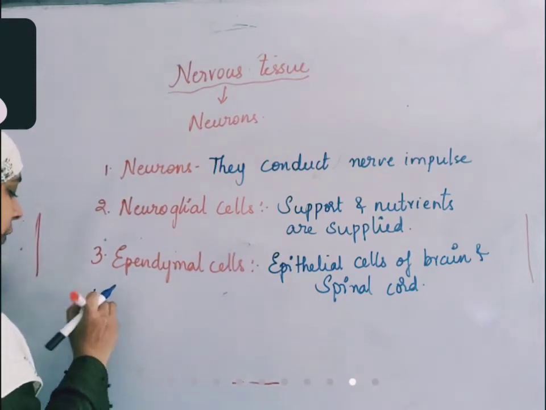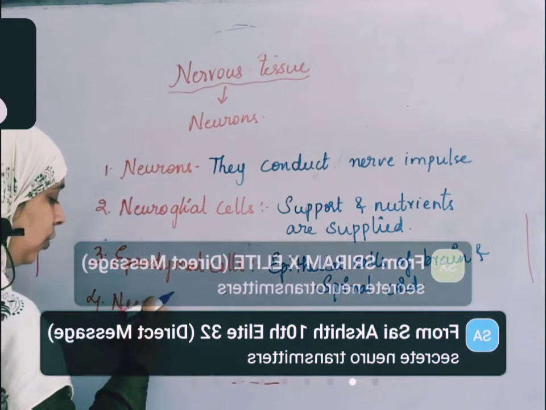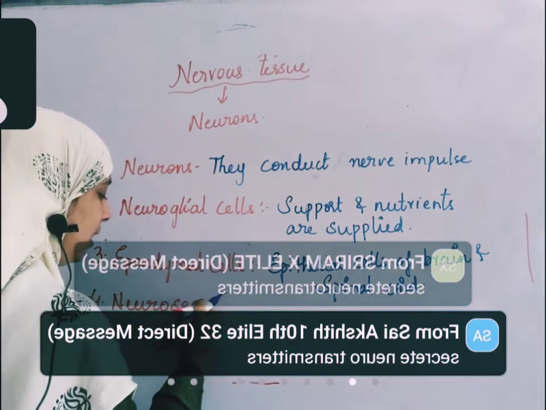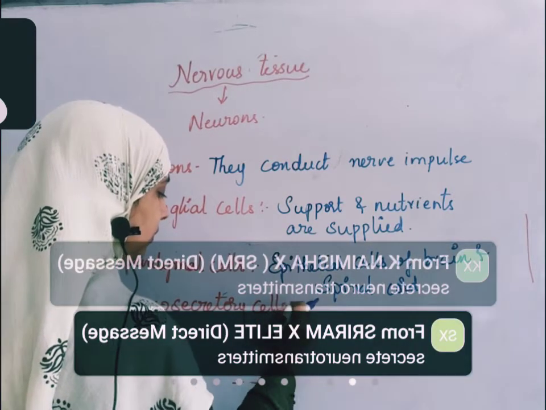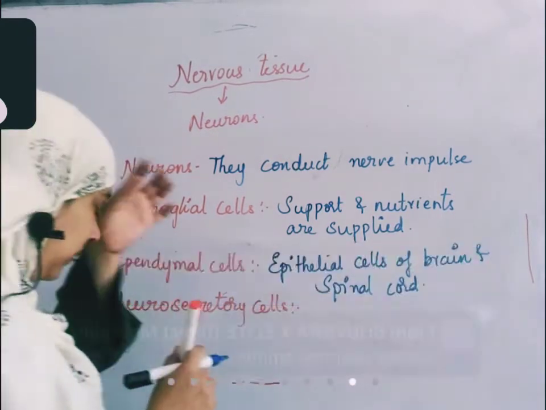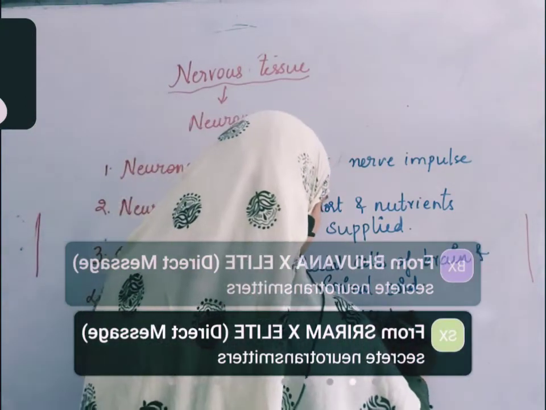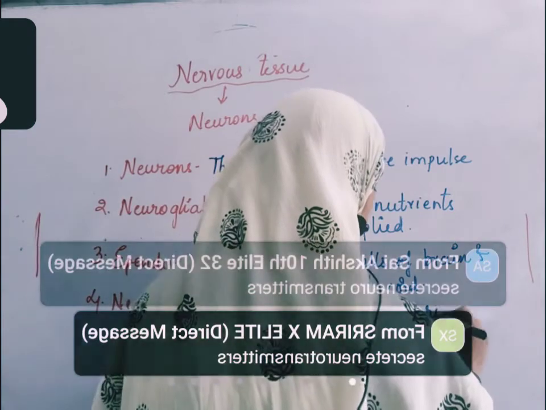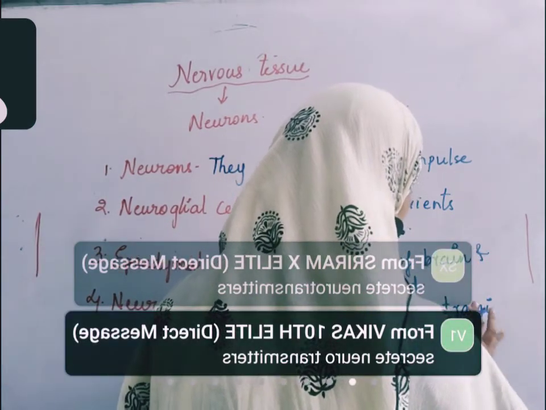The fourth type of cells are neurosecretory cells. These produce neurotransmitters. Neurotransmitters are chemical substances.